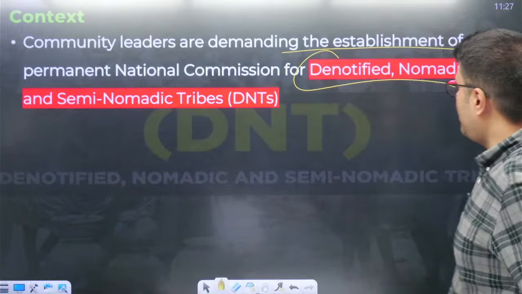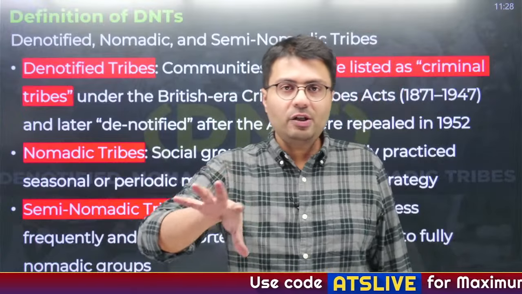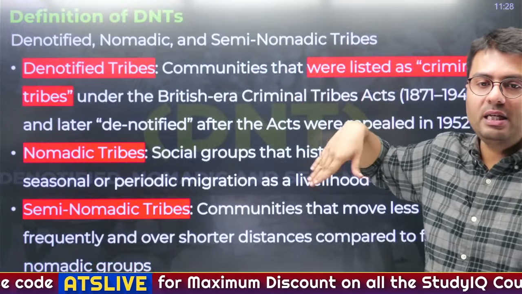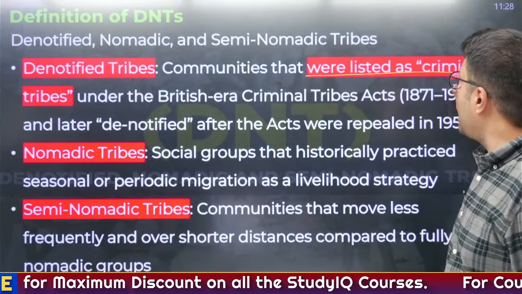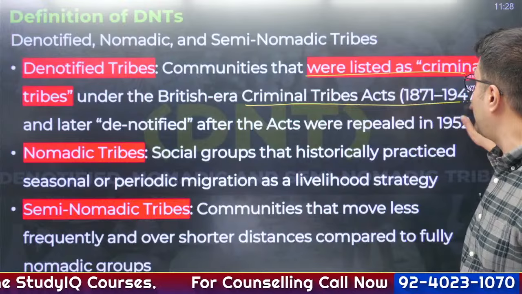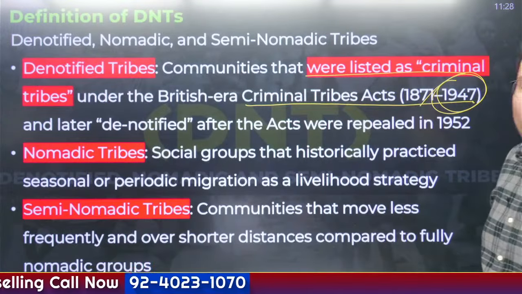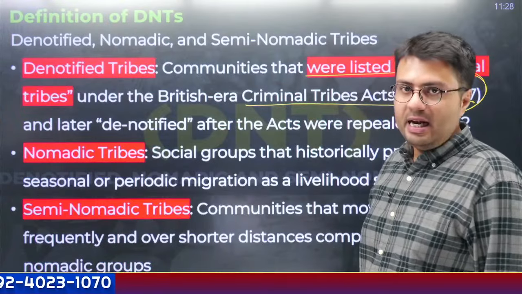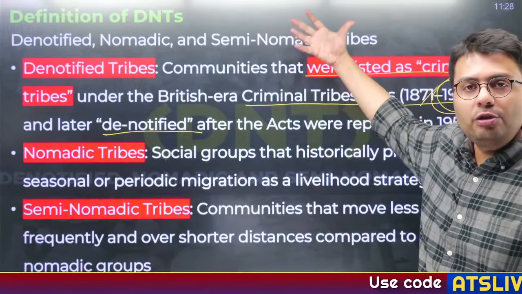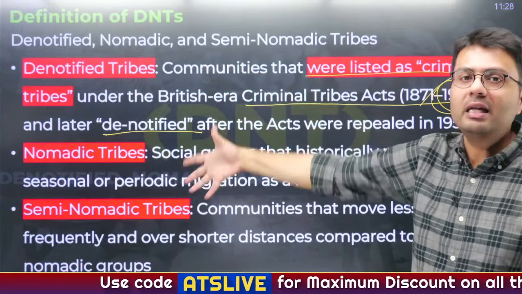So we are going to understand what are DNT tribes. Okay, now these are different kinds of tribes that have been categorized into one category. Now, denotified tribes, these are communities. They were earlier listed as criminal tribes based on a British era act known as Criminal Tribes Act of 1871, and this act continued till 1947. So, independent India government denotified these tribes because by virtue of inclusion of some tribes in this list, they were thought of as criminals, which obviously is incorrect.